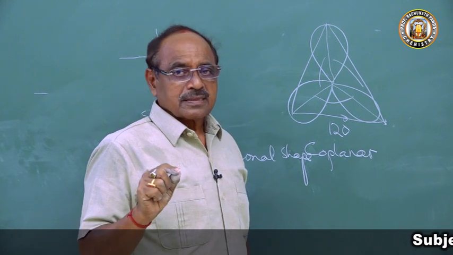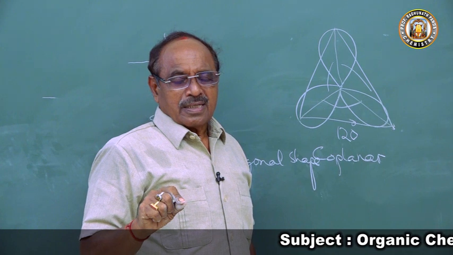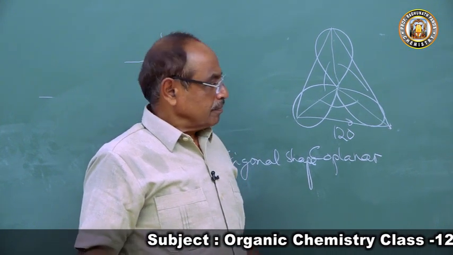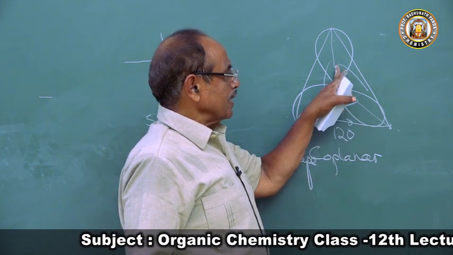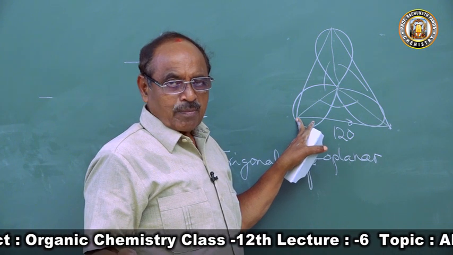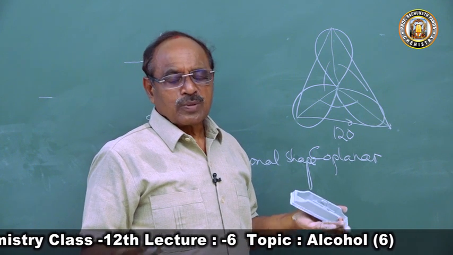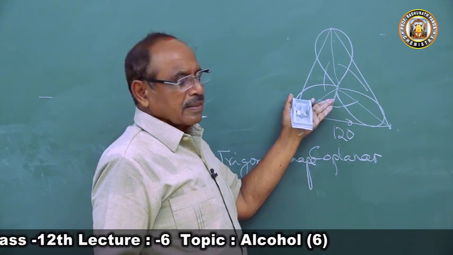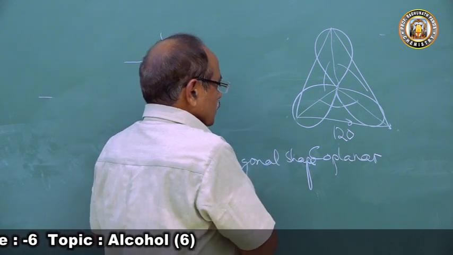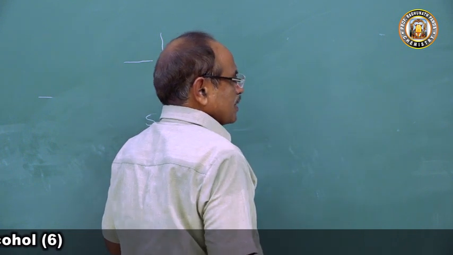So any factor which will contribute towards planarity of the carbonium ion will increase its stability, and any factor which decreases its coplanar character will destabilize the carbonium ion. So this is the structure of carbonium ion, sp2 hybrid state.